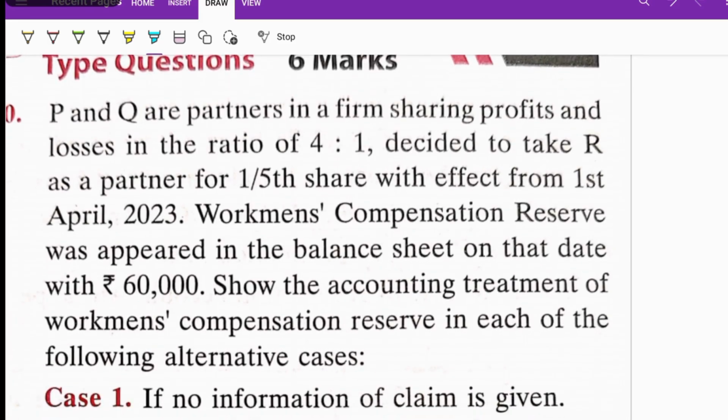You already know our workman compensation reserve is 60,000. We already studied that workman compensation fund comes under accumulated profit and losses. If there is an accumulated profit and loss in the balance sheet, at the time of admission of the new partner we will be distributing that amount to the old partners, on the credit side of the old partners, in the old profit sharing ratio.